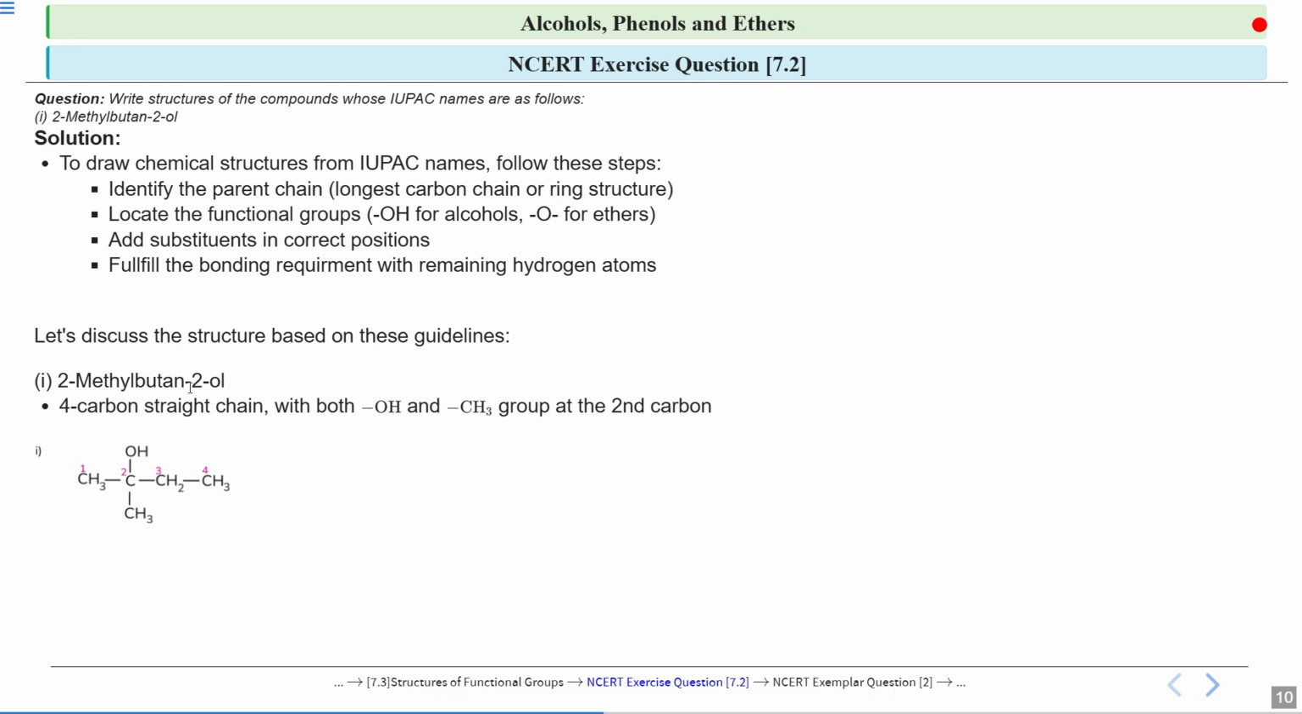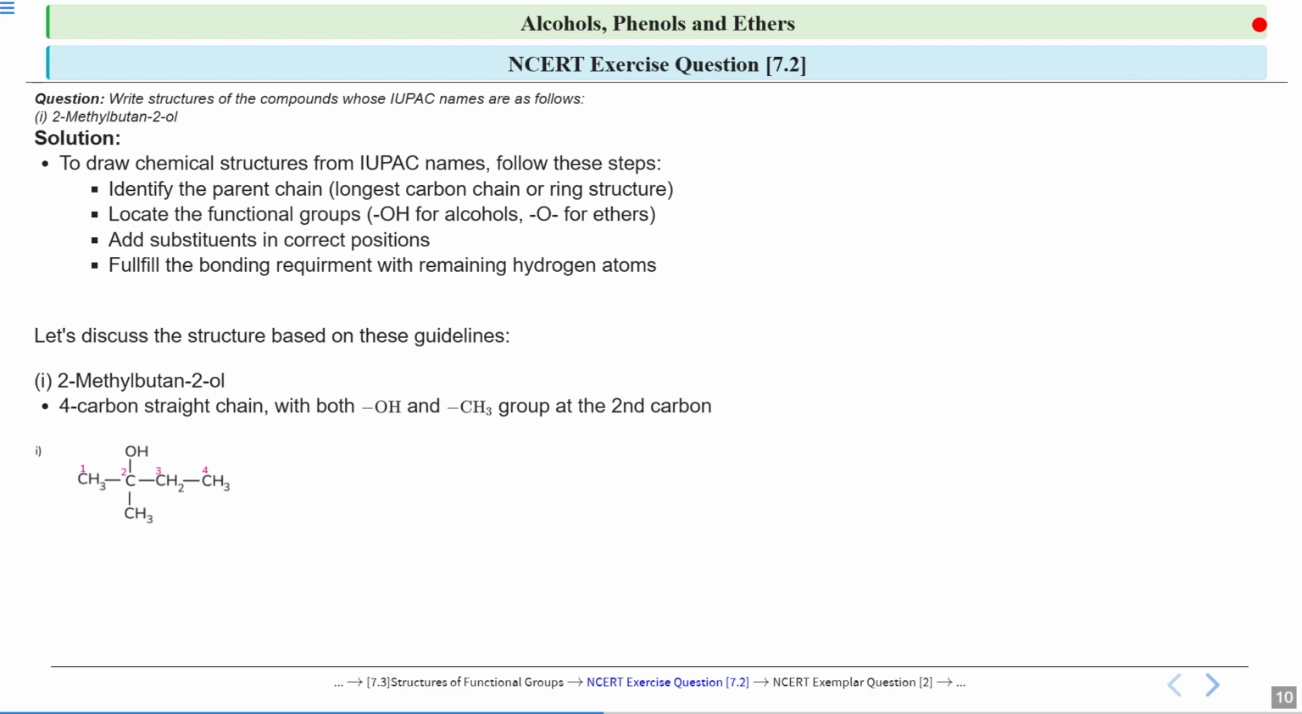And it is butane-2-ol. That means "ol", a hydroxyl group is there. Now to locate the position of the hydroxyl group, here it is written 2-ol. That means on the second carbon, the hydroxyl group is present. So that means your 4 carbon atoms will be the longest carbon chain, and on the second carbon there will be a methyl group as well as a hydroxyl group. So this will be your structure for 2-methyl butane-2-ol.